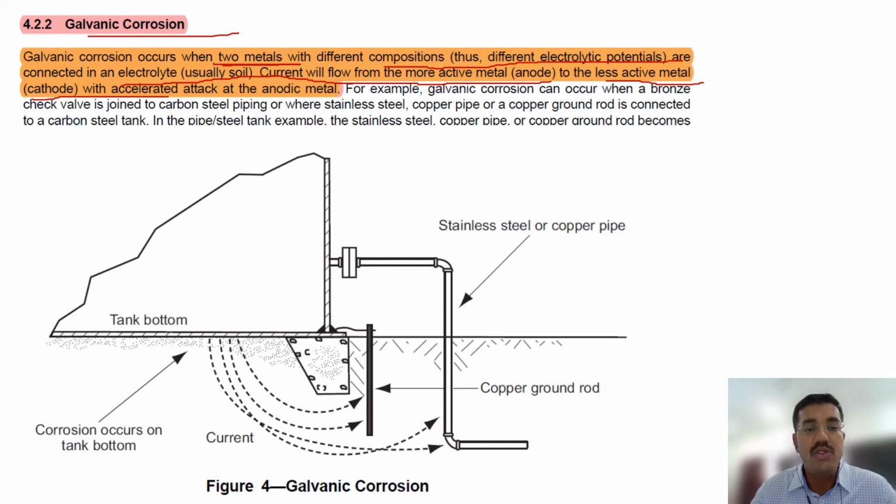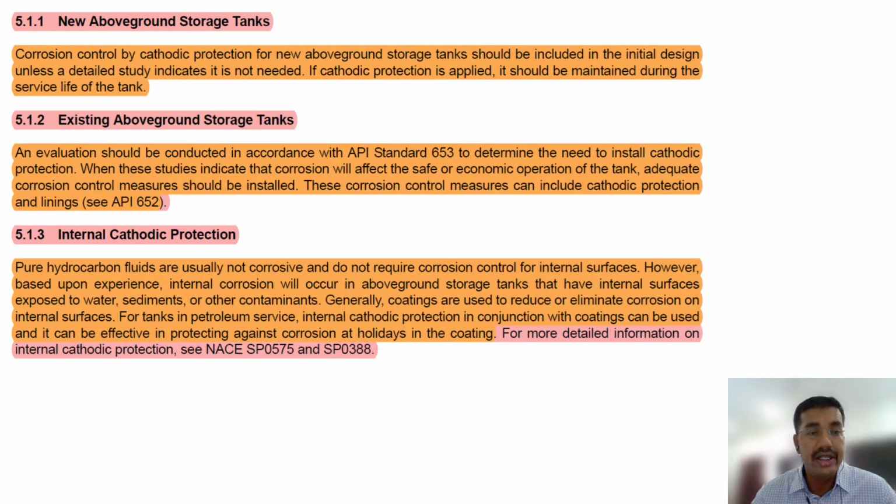So if two types of metals are installed down in the soil, and there is a more active metal and a less active metal, then the less active metal will be cathodic and the more active metal will be anodic, and corrosion will happen much faster. This is not a question, this is only for understanding.